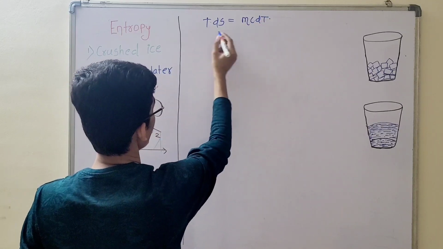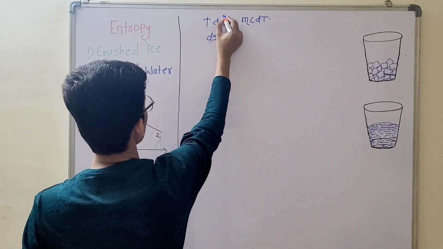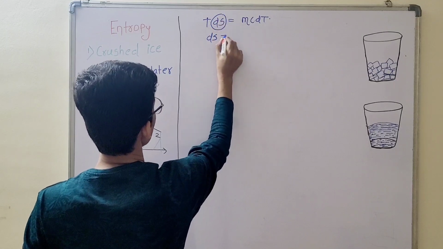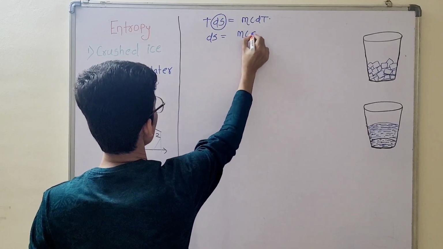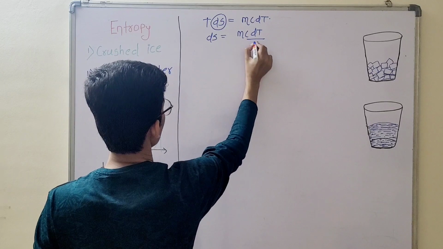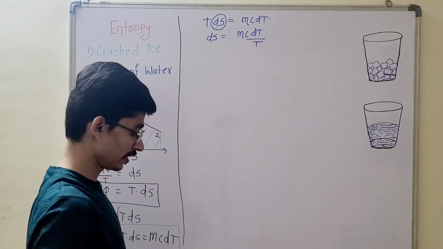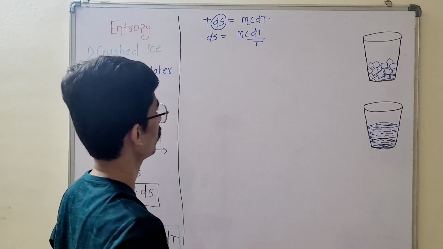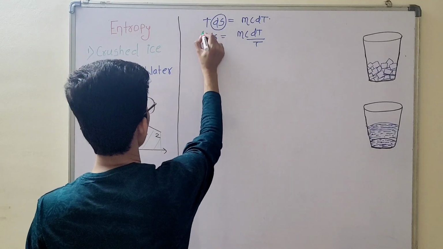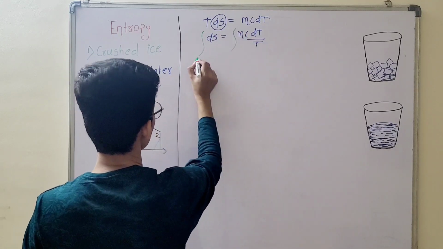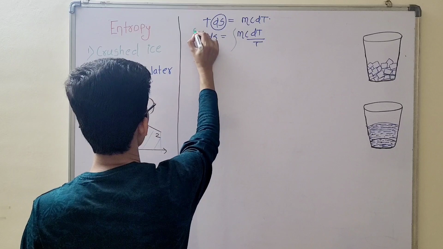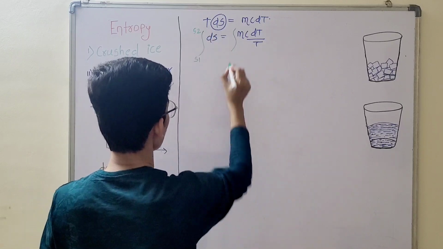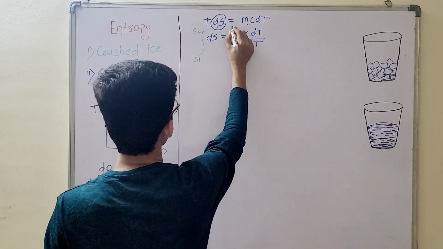If we integrate this, we need the change in entropy, that is dS equal to mc dT over T. We integrate from S1 to S2, and here the temperature is changing from T1 to T2.